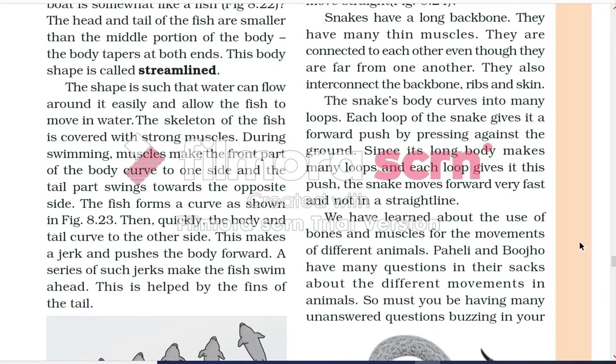The skeleton of fish is covered with strong muscles during swimming. Muscles make the front part of the body curve to one side and the tail part swing towards the opposite side. The fish forms a curve as shown in the figure. Then quickly the body and the tail curve to the other side. This makes a jerk and pushes the body forward. A series of such jerks make the fish swim ahead. This is helped by the fins of the tail.